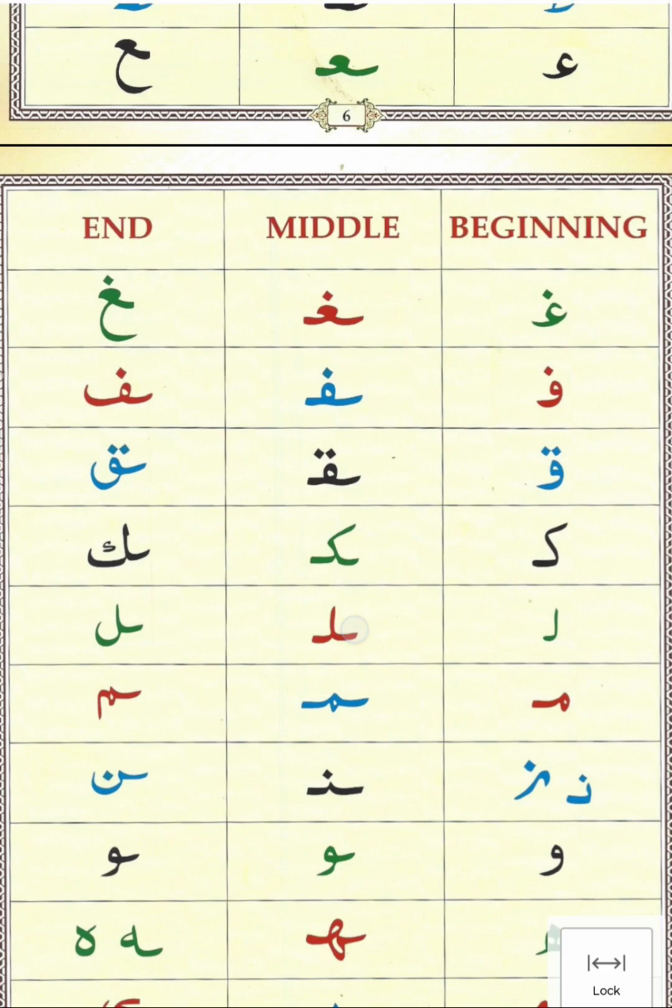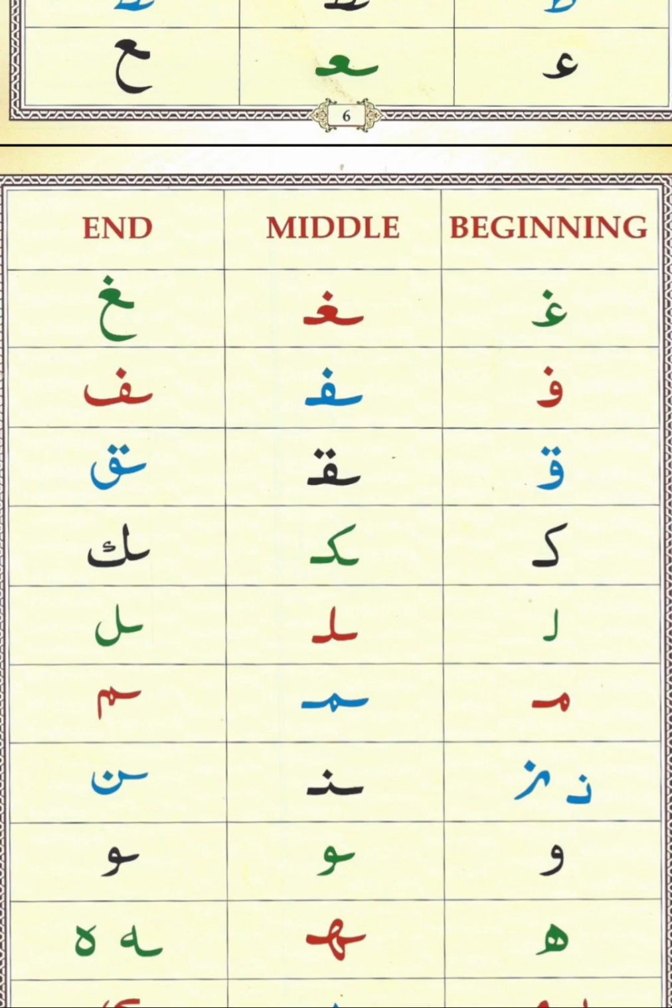Lam. Look at the lam. The middle lam will be connected from both sides. So there will be a letter connecting to lam before it and a letter connecting to lam after it. So this cannot be alif, because many students make the mistake and say this is alif. This is not alif. Alif doesn't connect with anything after it, but lam connects from both sides. So you just remember that.